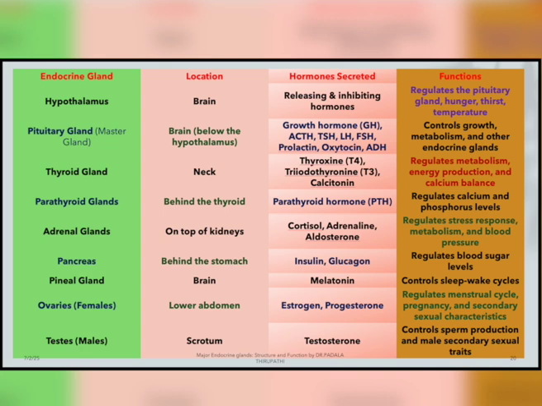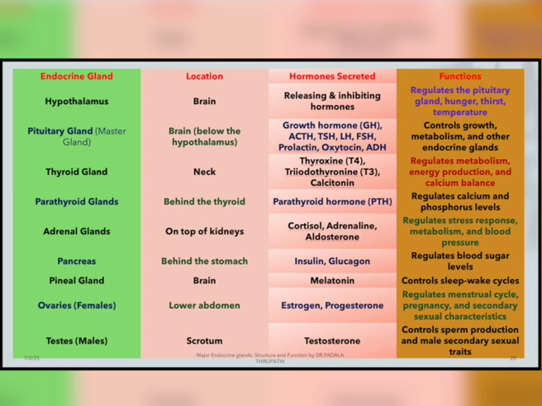I am showing here the different hormones secreted from the pituitary gland: growth hormone, adrenocorticotropic hormone, thyroid stimulating hormone, luteinizing hormone, follicle stimulating hormone, prolactin, oxytocin, antidiuretic hormone. The majority of the hormones are secreted by the pituitary gland, and it also controls all the remaining endocrine glands. That is why we can call the pituitary gland the master gland of the human body. It controls growth, metabolism and other endocrine glands.